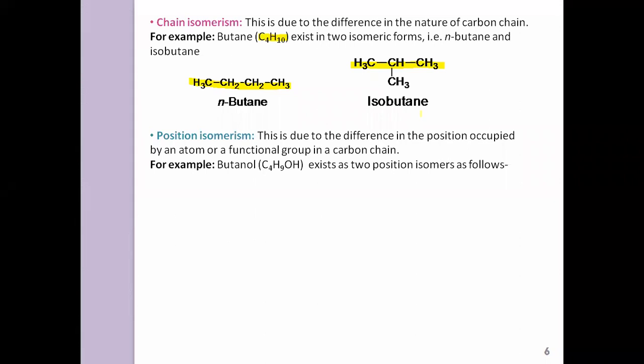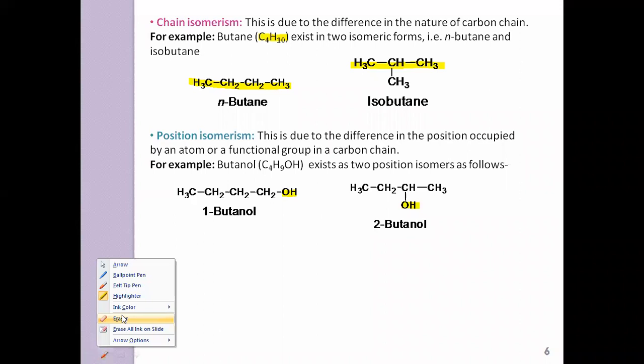For example, butanol, which has a molecular formula C4H9OH, exhibits two position isomers as follows: 1-butanol and 2-butanol. Here the position of the hydroxyl group is different, and that's why you obtain different compounds even though they have the same molecular formula, 1-butanol and 2-butanol. Clear?